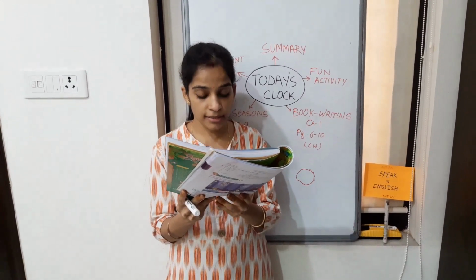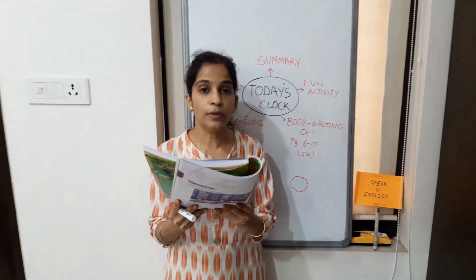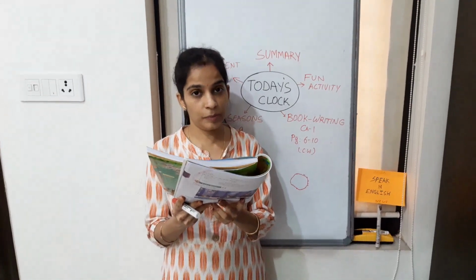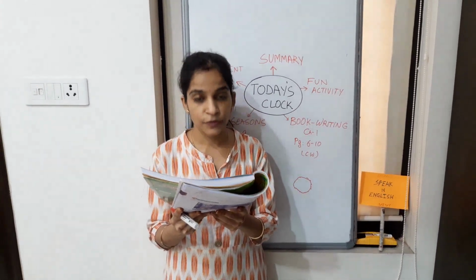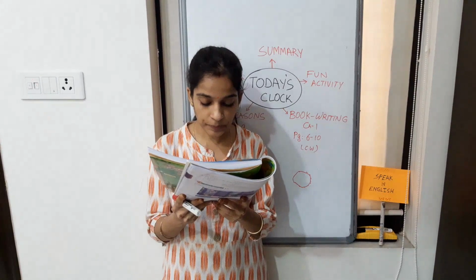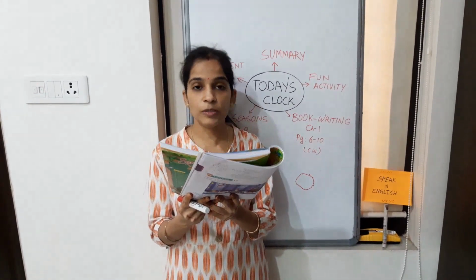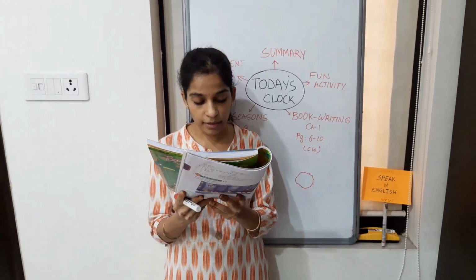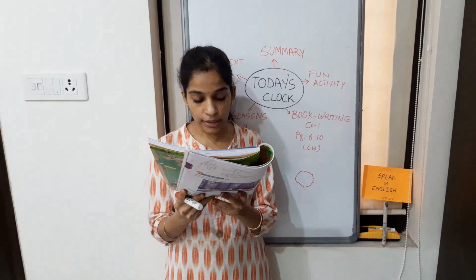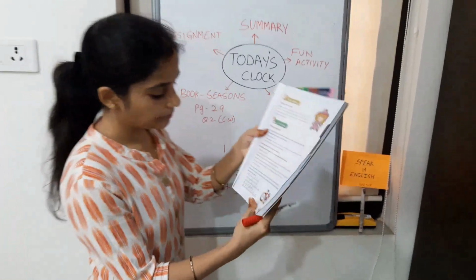So what will be the answer? The will be first, second will be old, third will be cycle, fourth will be went, fifth will be slowly, sixth will be and, seventh will be smoothly. So what is the answer? The old cycle went slowly and smoothly. Here are your answers.